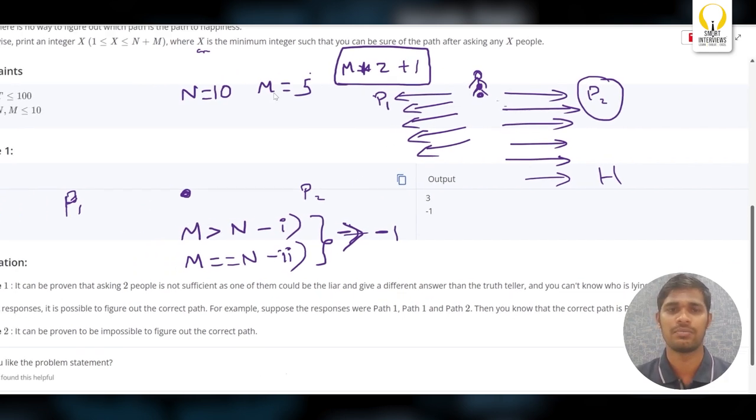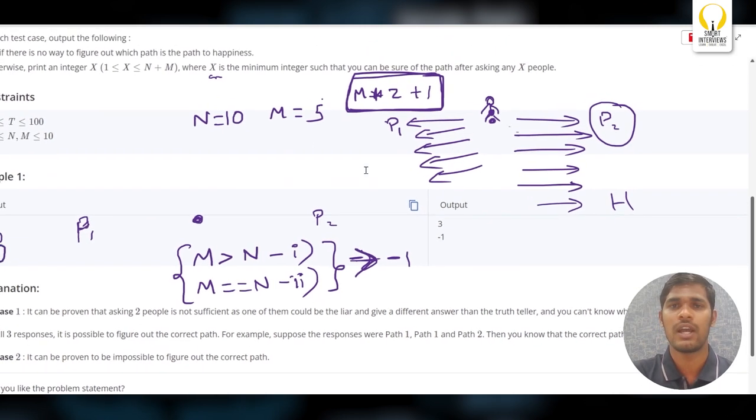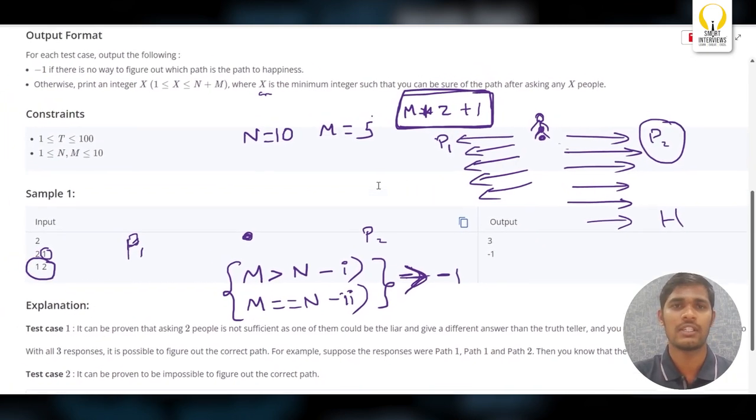So the first condition is you have to check for the invalid case, whether it is a not possible case. If it is possible, you have to find M into 2 plus 1, nothing but the minimum number of people you need to ask to get the happiness. Okay, let's try to code it.